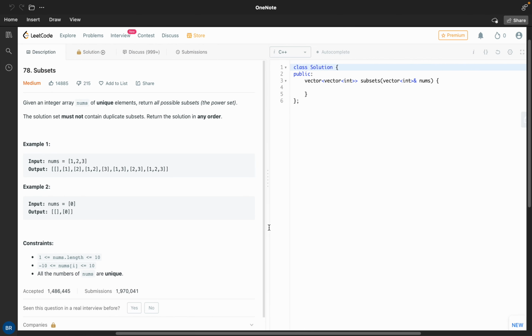LeetCode questions. Okay, today we will be solving this subset generation question. In this question, we are given a nums array of unique elements.